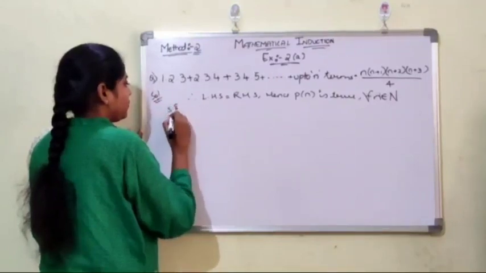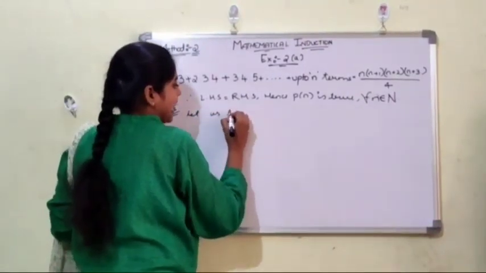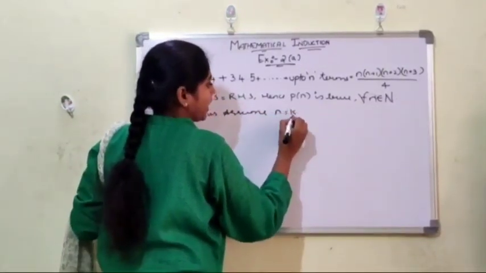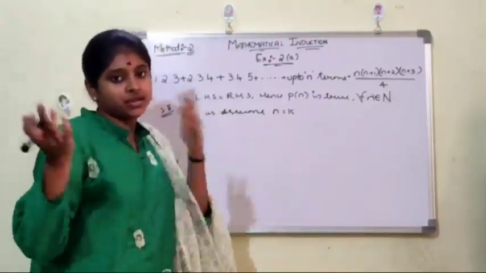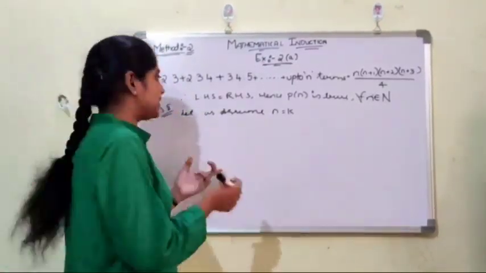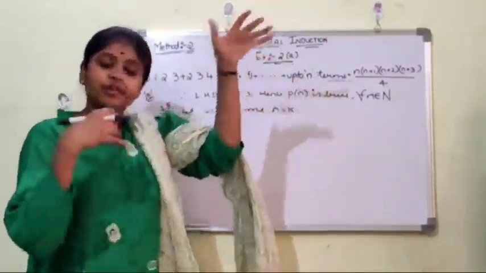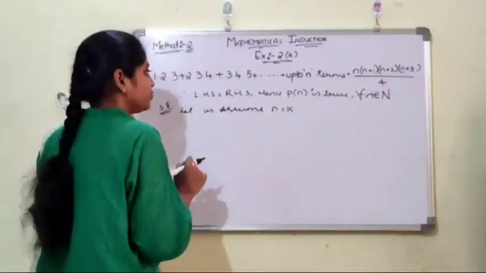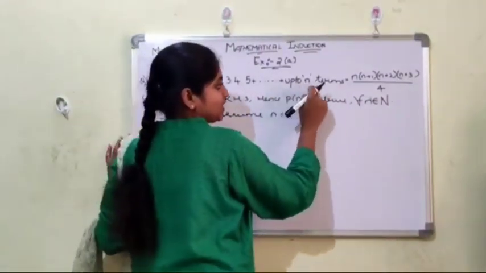Now coming into step 2. Let us assume n equals k. Now we have to assume the same process. In method 1 we have solved; in method 2 we won't have the nth term, so we have to find the nth term and repeat the same process, as we did in the first problem. We substitute the k value in place of n.